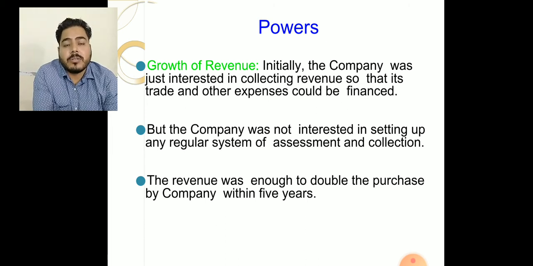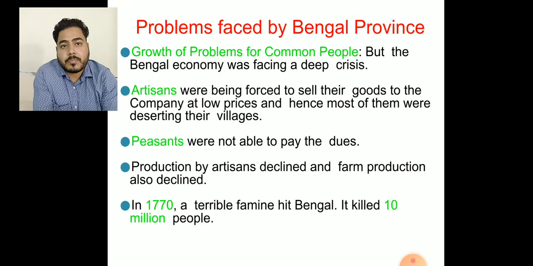But now the scenario had changed. Now the Company had become a Diwan. They had the right to collect revenues from the Indian peasants. Now they wanted to improve their financial situation. The revenue was enough to double the Company's purchases within 5 years.